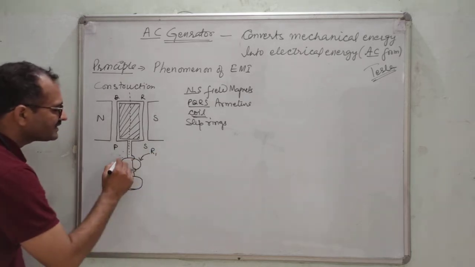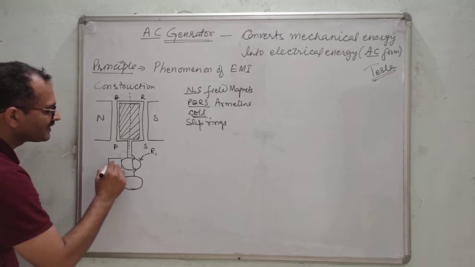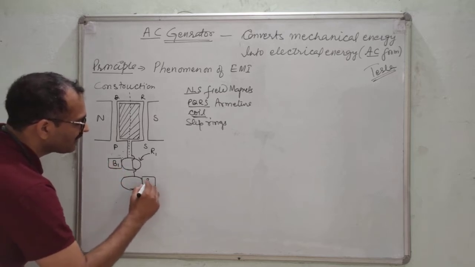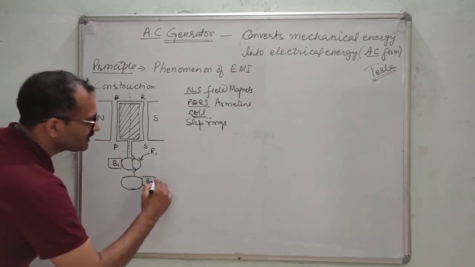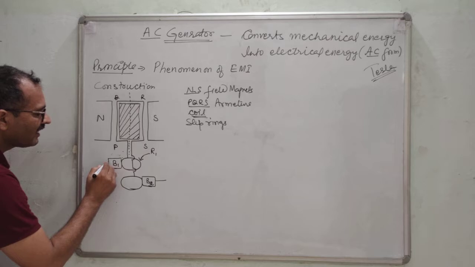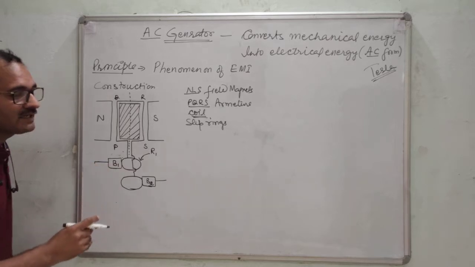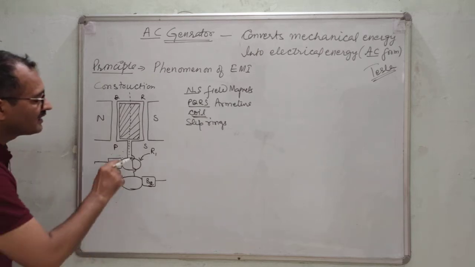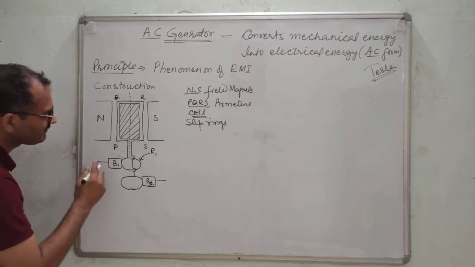They are always in touch with brushes, carbon brushes, in graphite form, which is a good conductor and also a soft material. What is the advantage of the softness of carbon here? There will be no wear and tear in the rings.